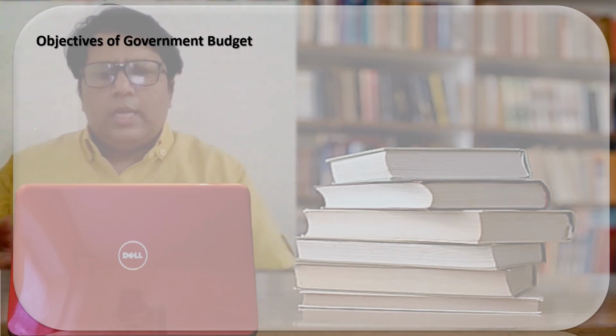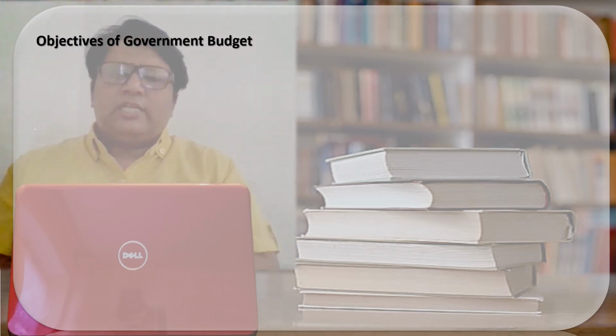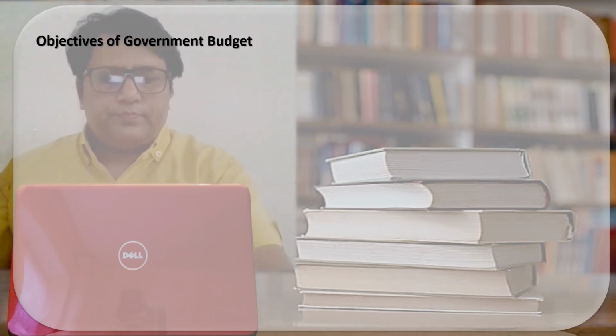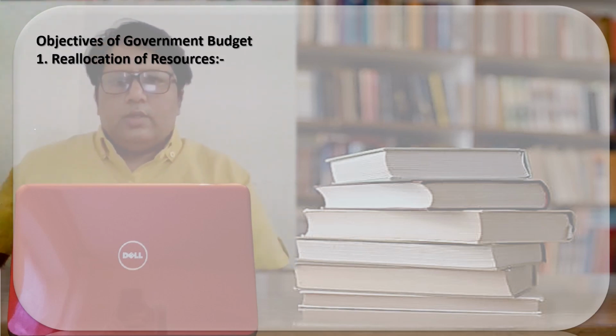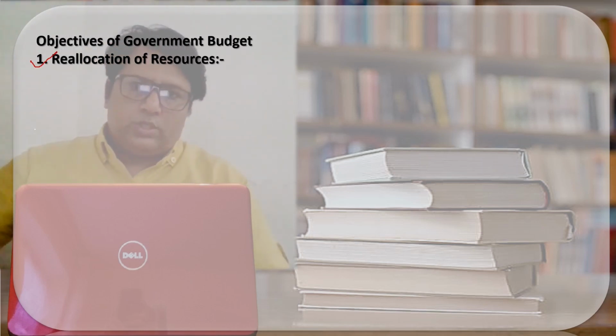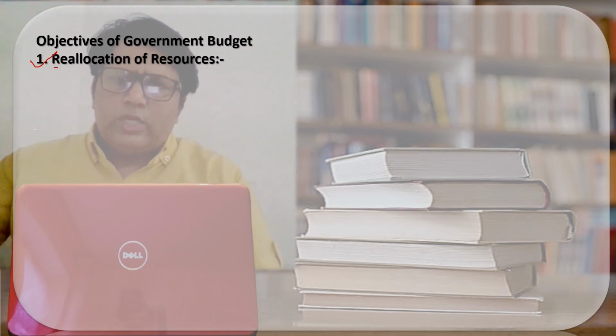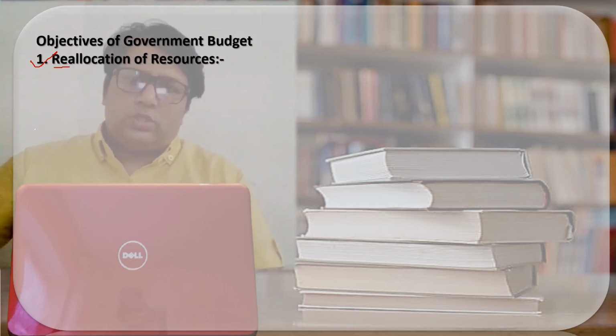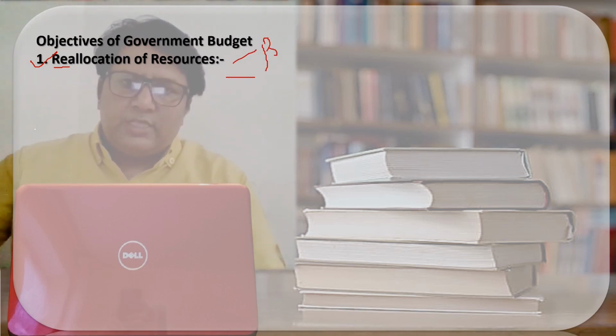Now let us discuss the objectives of the government budget. The first, or foremost, objective of the government budget is reallocation of resources. Reallocation means redistribution of resources among the private sector and the public sector.